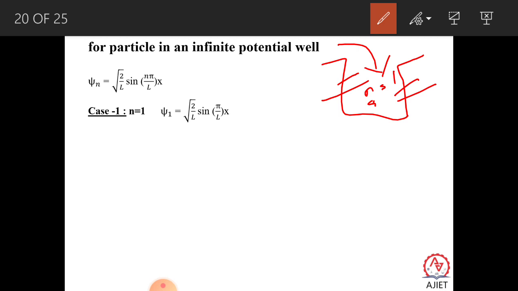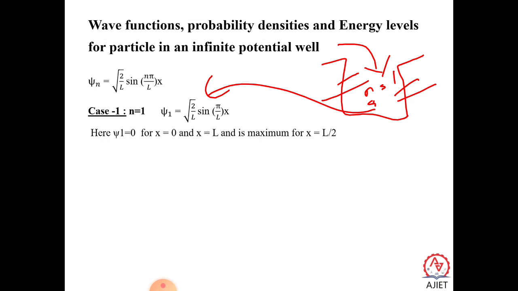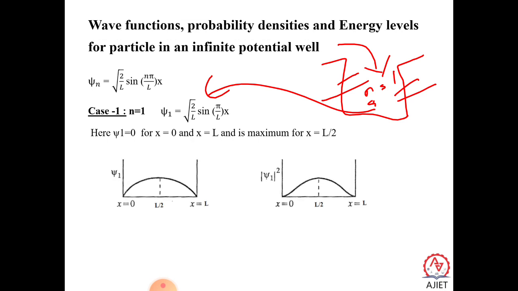We know that the wave function for this electron is given by ψ = √(2/L) sin(πx/L), where L is the width of the well and n = 1. Here ψ1 = 0 for x = 0, and we will get a maximum at x = L/2.